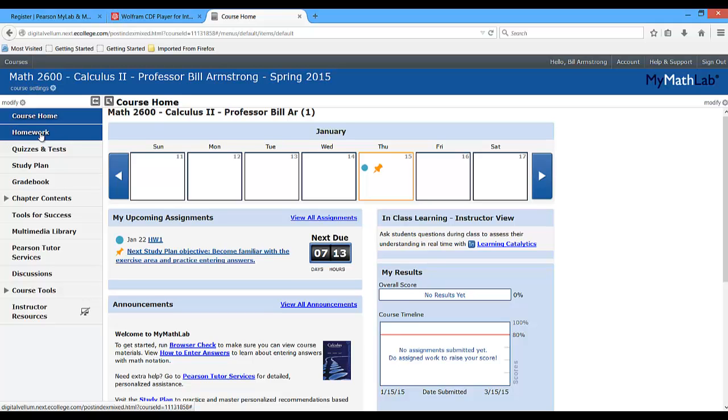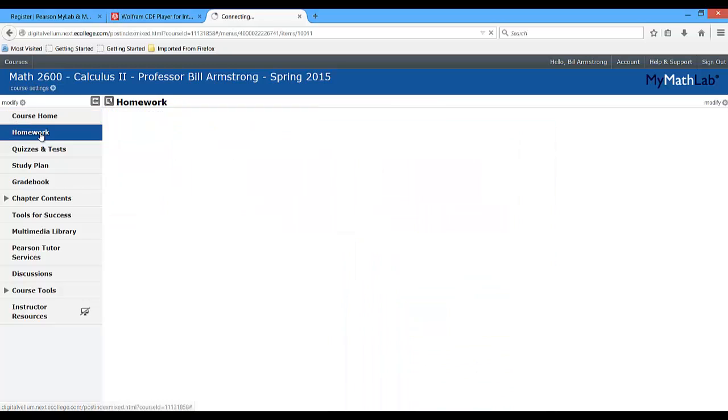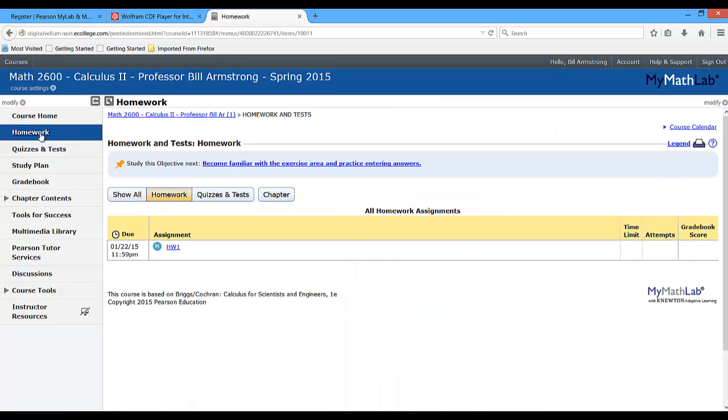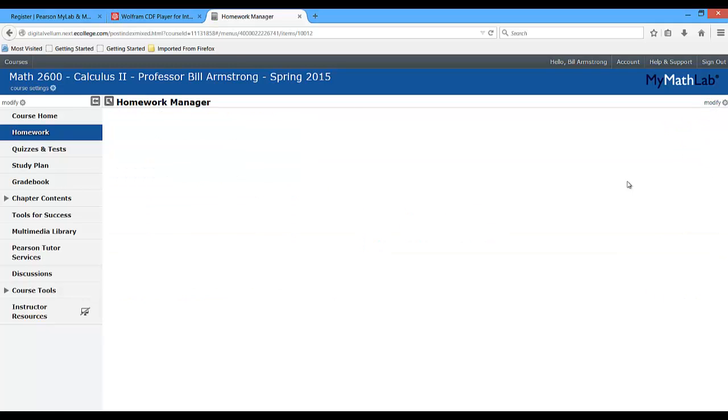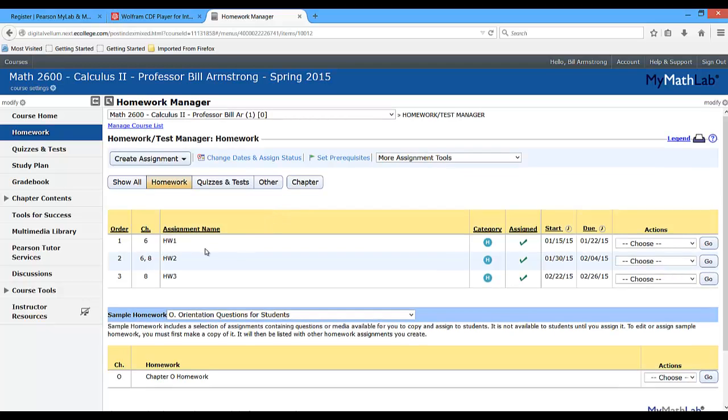this just gives you another opportunity to assess yourself and how well you know the material. So if I go ahead and click on homework, I already have some written, but here's the first one, the first homework assignment. It'll be due January 22nd. You couldn't really do it right now because we haven't yet gone over the shell method, but I just want to show you what it looks like. So I'm going to do something that you will not be able to do. You can't come in and manage these assignments like that because, well, you're not the professor.